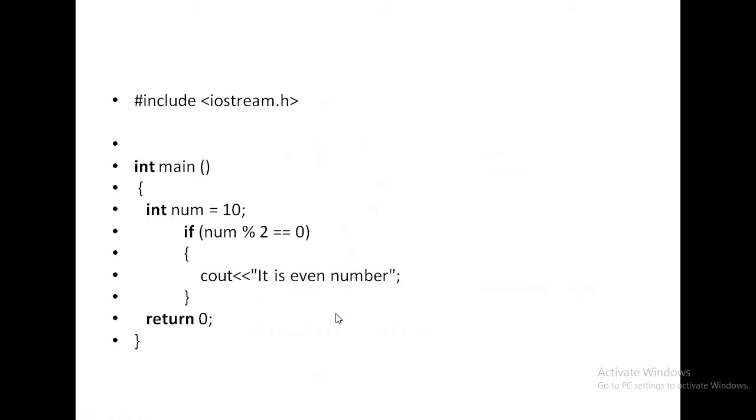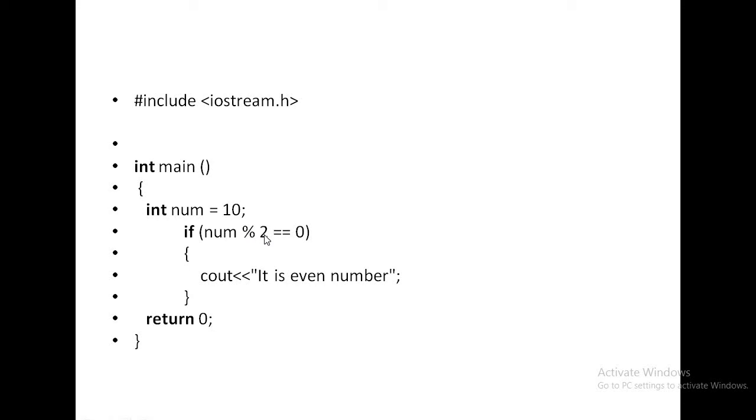This is a simple program of the if statement. I am declaring one variable num and initializing it with 10. Then here I am writing one relational expression. Equal to sign is there, so it is a relational expression and it is a condition. If 10 modulus 2 equal to 0. What is the work of modulus? The modulus operator always gives the result as a remainder on integer division.